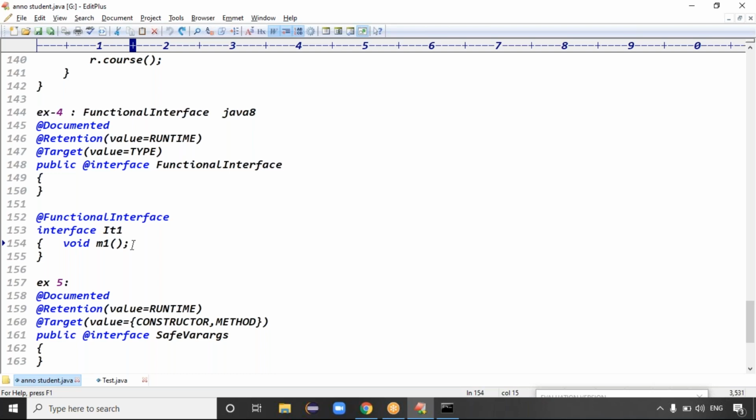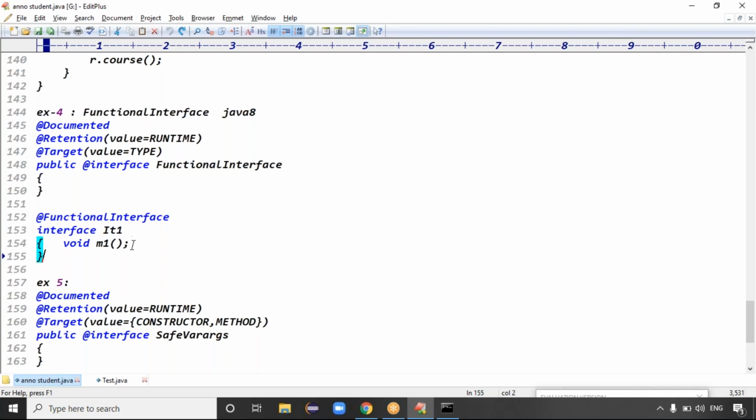It's a safe-side information for the compiler. The Override annotation is the same: you specify that your method is an override method. If you override properly, there is no issue; if not, you get an error. In the same way with FunctionalInterface, if it is one everything is good, and if you make any mistake you immediately get an error message.